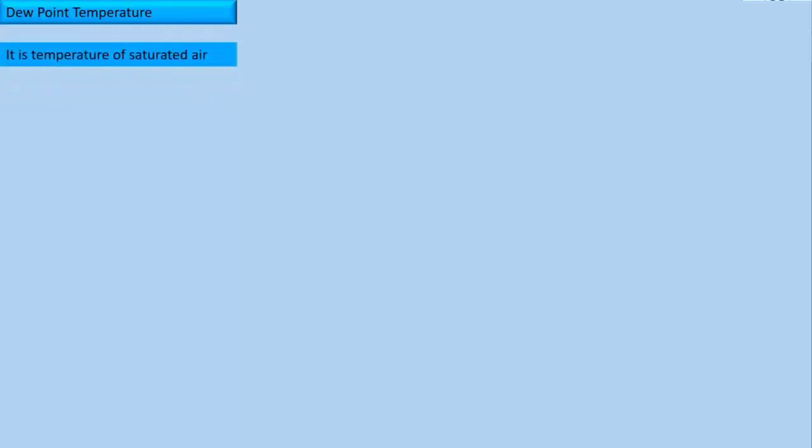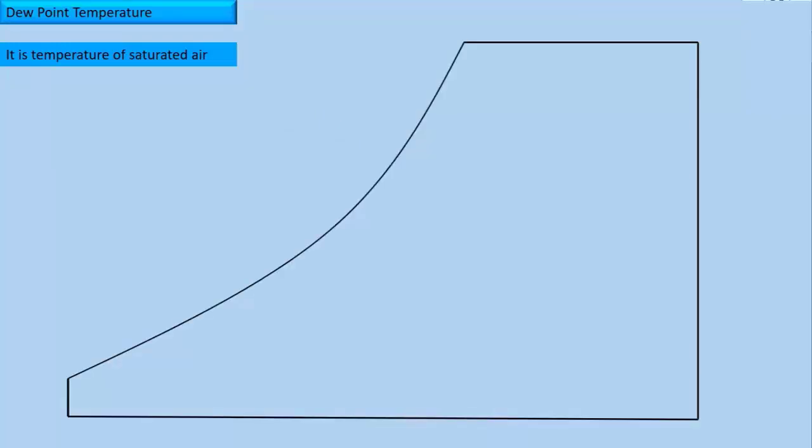Dew point temperature is the temperature of saturated air. The dew point is the temperature at which saturated air will start to give up the water vapor that it holds.